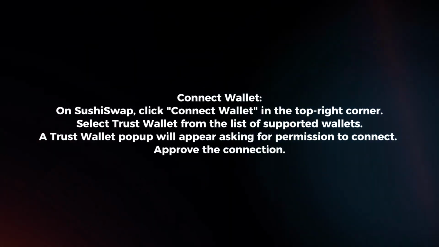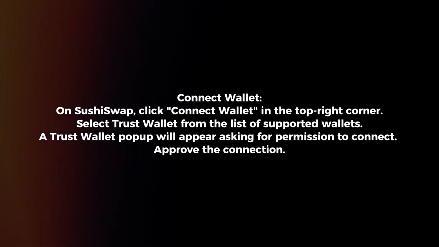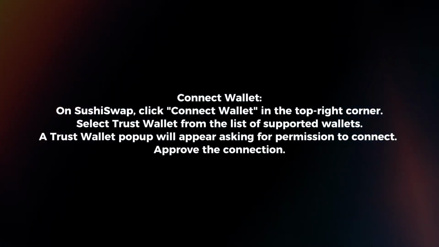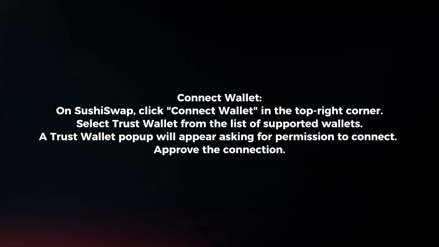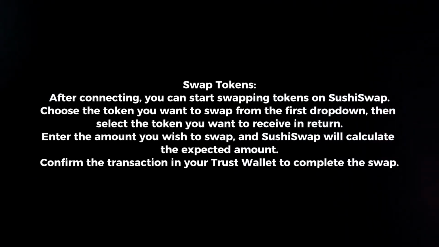Connect Wallet. On SushiSwap, click Connect Wallet in the top right corner. Select Trust Wallet from the list of supported wallets. A Trust Wallet pop-up will appear asking for permission to connect. Approve the connection.